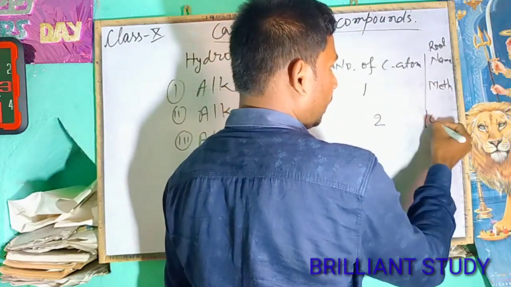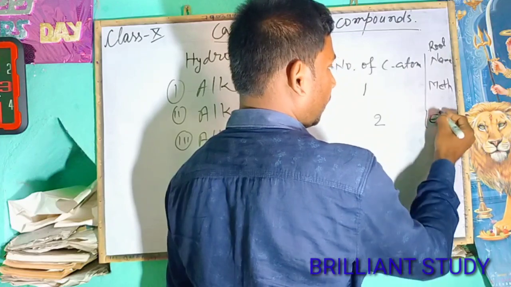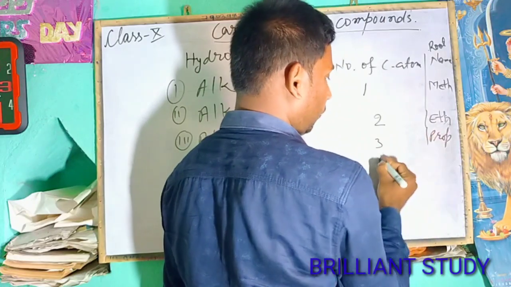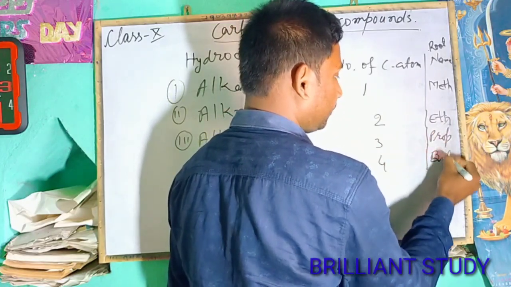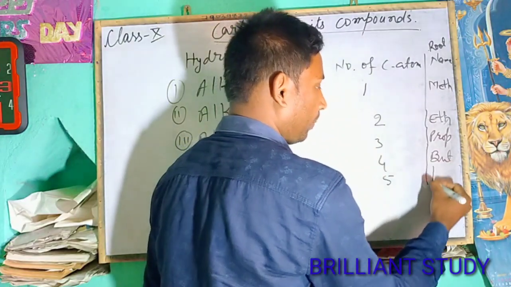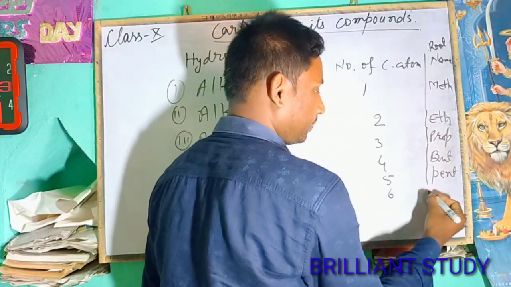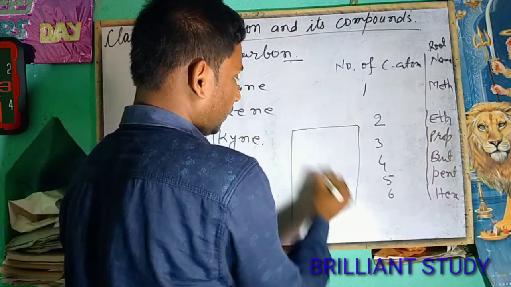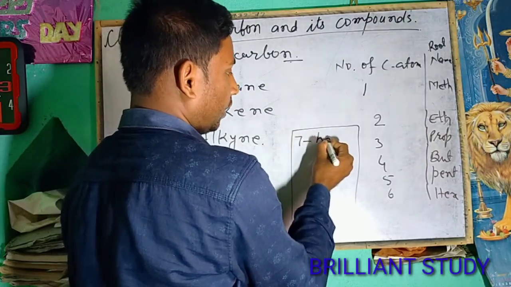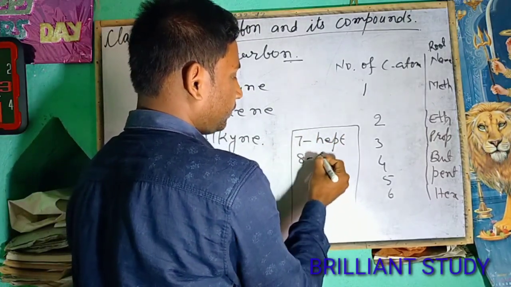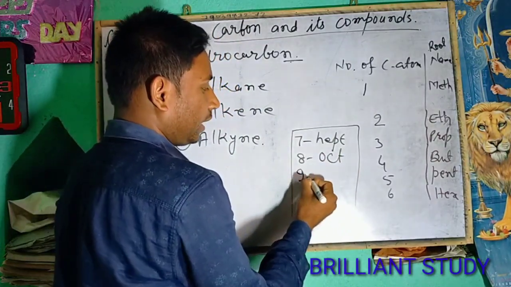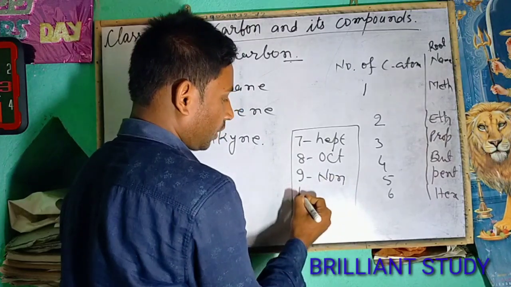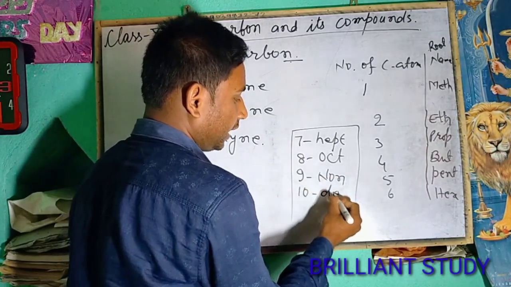If it is two, it starts with eth, 3, prop, 4, but, 5, pent, 6, hex, 7, hept, 8, oct, 9, non, 10, dec.